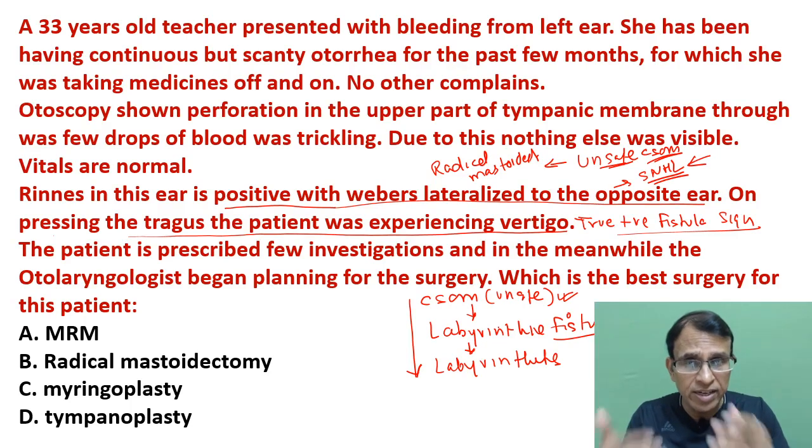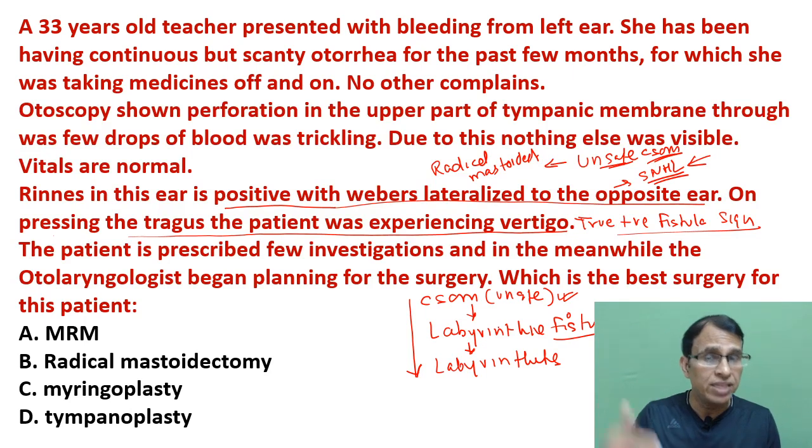We modify it a little bit so that the hearing is still preserved, and that's why the term is called modified radical mastoidectomy. So modified radical mastoidectomy is a modification of the radical mastoidectomy. It is actually a compromise. We are compromising so that the patient's hearing remains satisfactory, so that the patient after the surgery is not going to complain, is happy that my disease is gone and I also can hear sufficiently well from my ear.